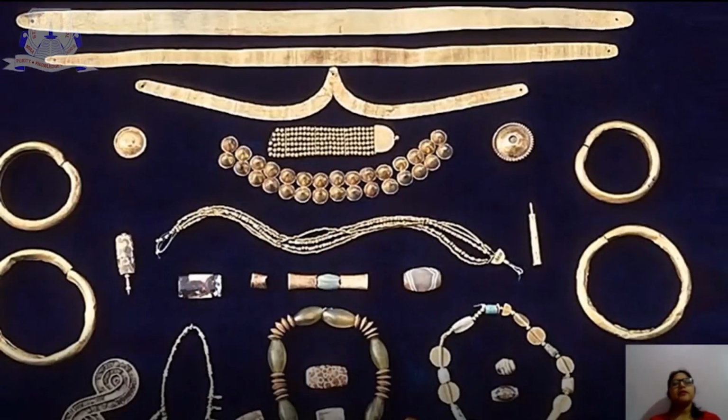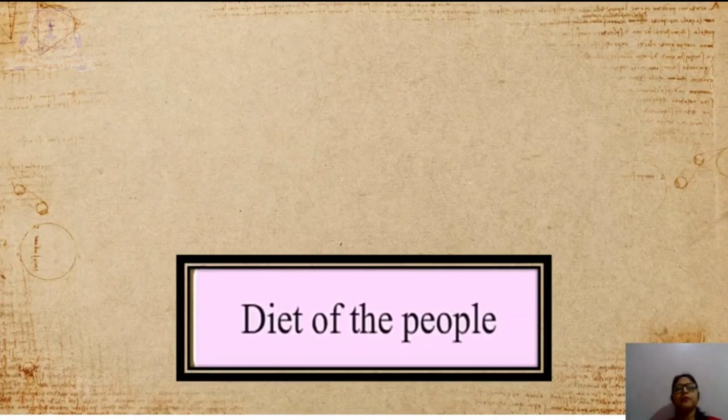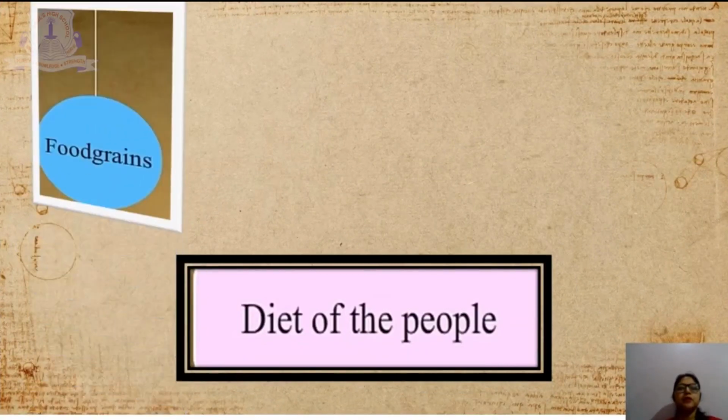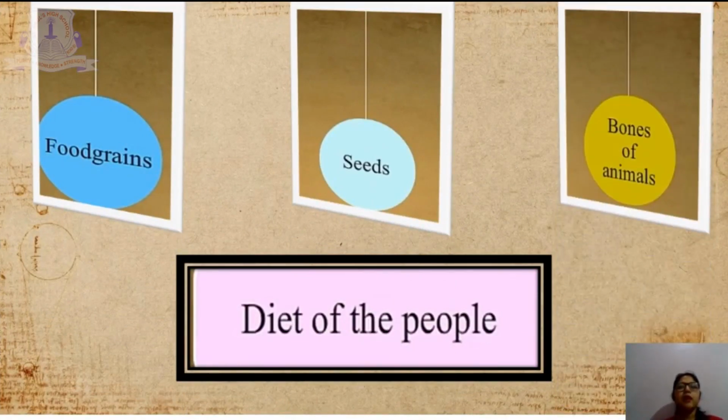Students, now you can see the ornaments used by ancient people. Those were made of different metals. The ornaments and other artifacts throw light on social interaction. We get information about the diet of the people from the remains of food grains, seeds, and bones of animals found in excavation.